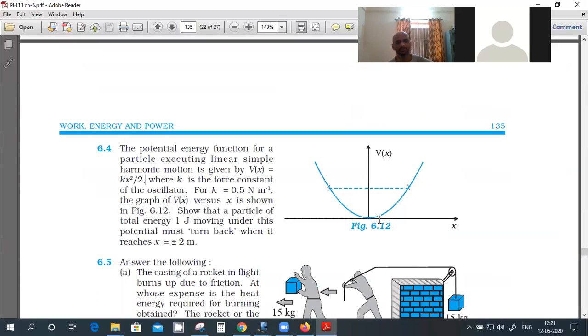This is like a pendulum. Suppose I have a mass here, it will oscillate between these 2 points. The velocity will be maximum at the bottommost point because potential energy is 0. The velocity will keep on decreasing, it will become 0 here, and the potential energy here will become maximum, and it will turn back and go in this direction. The velocity will become 0 here. So it will oscillate like this between these 2 points.